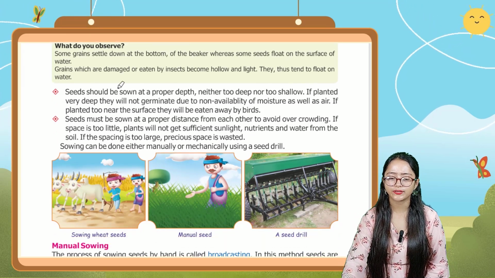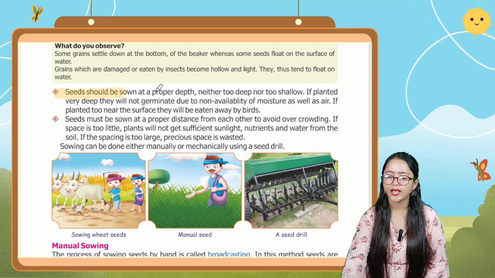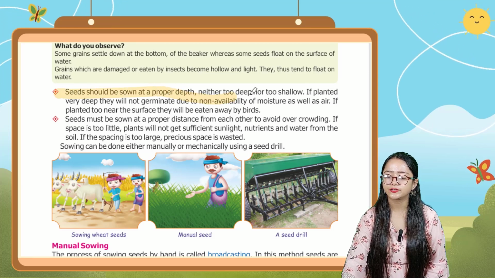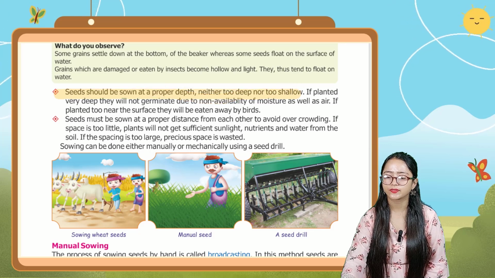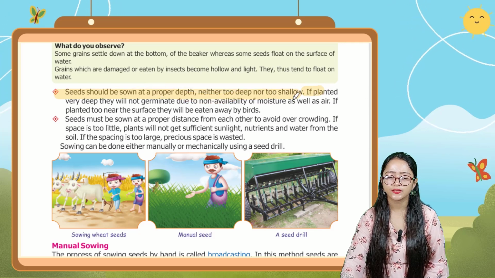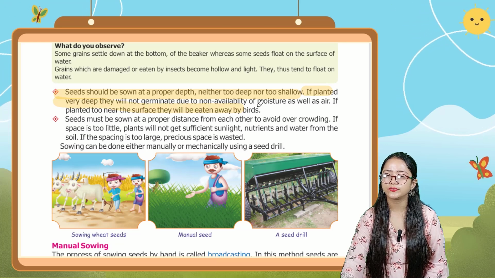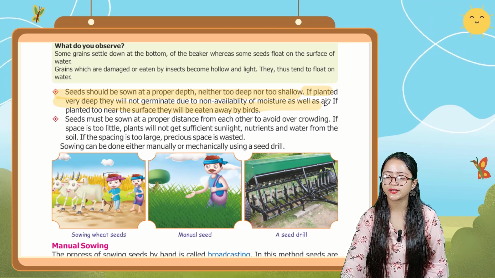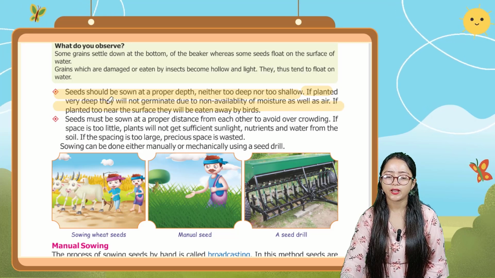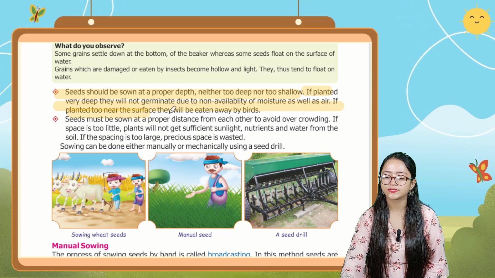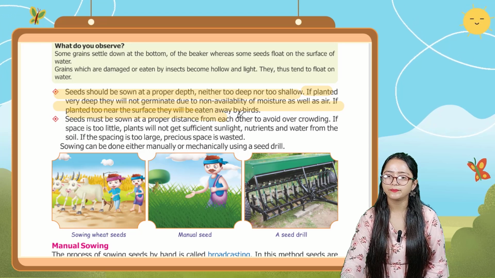Now the next point is seeds should be sown at a proper depth, neither too deep nor too shallow. If planted very deep, they will not germinate due to non-availability of moisture as well as air. If planted too near to the surface, they will be eaten away by birds.